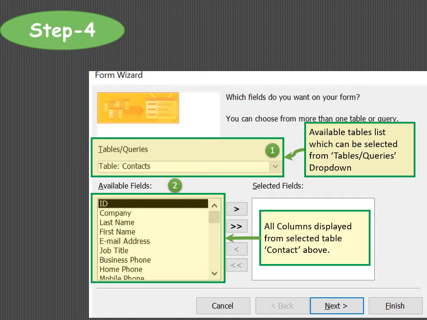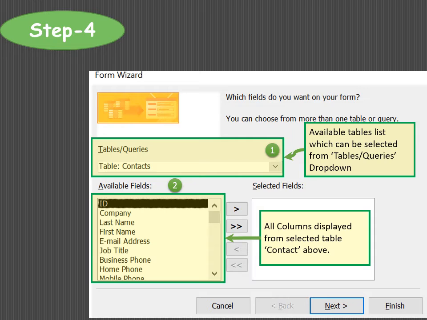Depending upon the table or query you have chosen, you will be shown the fields in the Available Fields box. All the columns displayed in Available Fields will be related to the table selected under the Tables/Queries box. So here, the table selected is Contacts, and on the basis of the Contacts table we have the fields ID, Company, Last Name, First Name, Email Address, Job Title, Business Phone, Home Phone, Mobile Phone, etc.